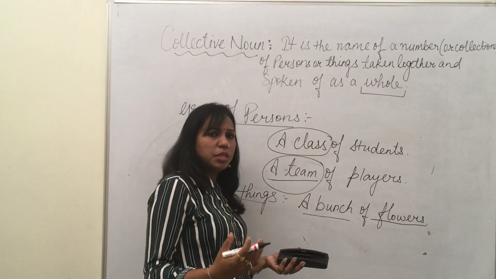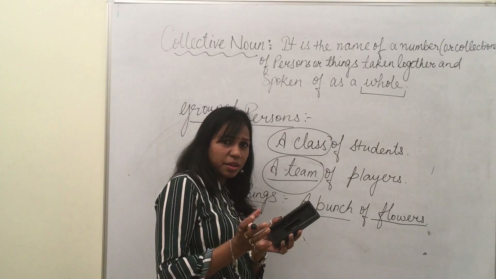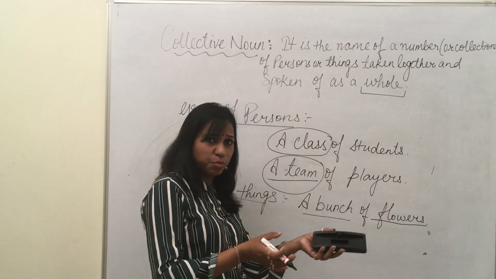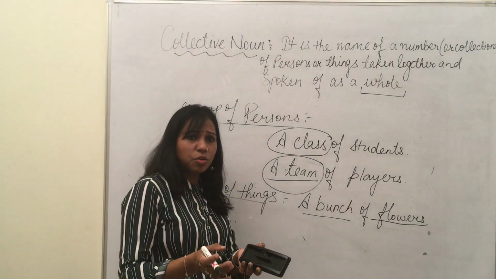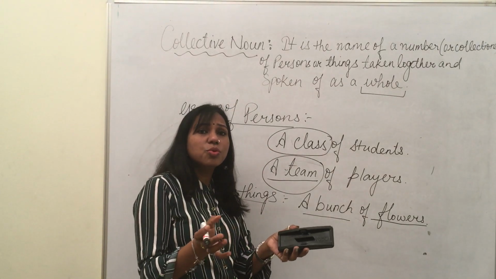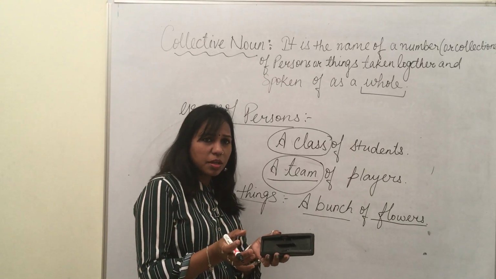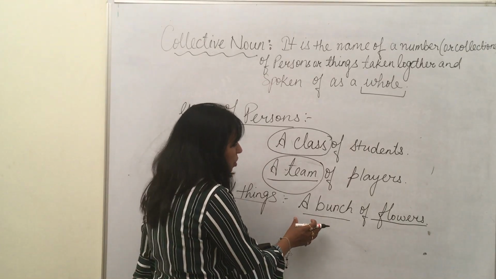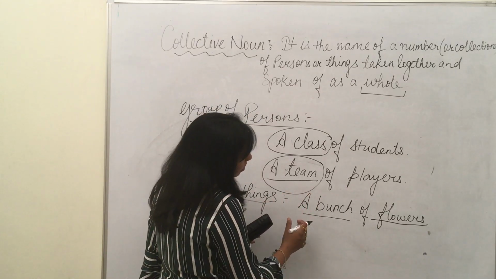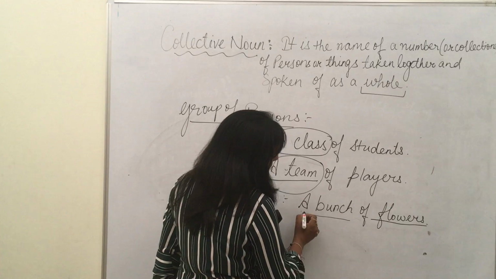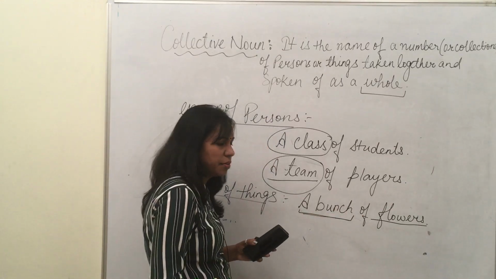Many times you present a bouquet at marriage anniversaries or somebody's birthday party. A bouquet is a collection of flowers. So here when flowers come together, even a bouquet comes under that. A bunch of flowers, here a bunch becomes your collective noun.